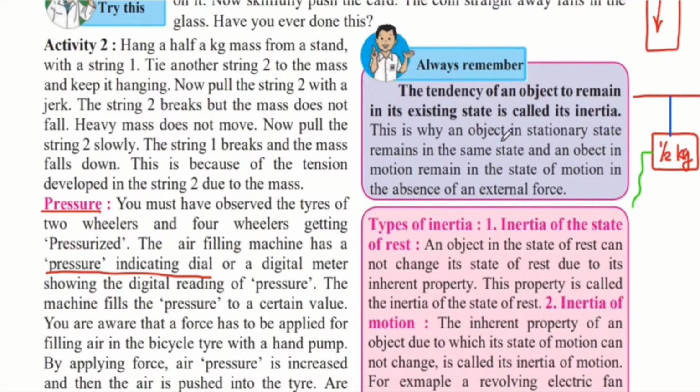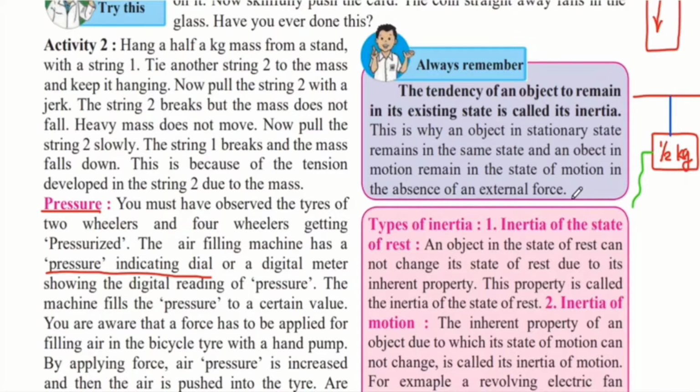This is why an object in a stationary state, that is, when the body is at rest, remains in the same state, and an object in motion, that is, it keeps on moving, remains in the state of motion in the absence of an external force. So whatever body is in motion will continue to keep moving until an external force is applied, and if the body is at rest, it will continue to remain at rest unless and until an external force